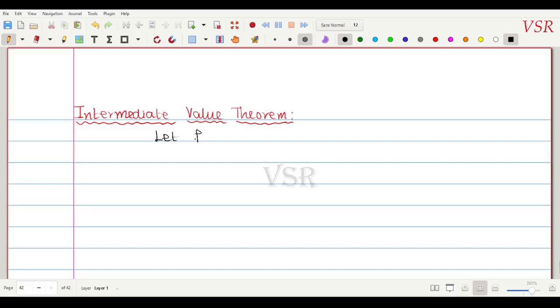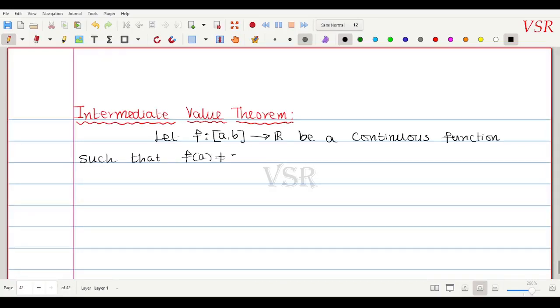Statement is: let f be a function from the closed interval [a, b] to R, be a continuous function such that f of a is not equal to f of b. These two are different.